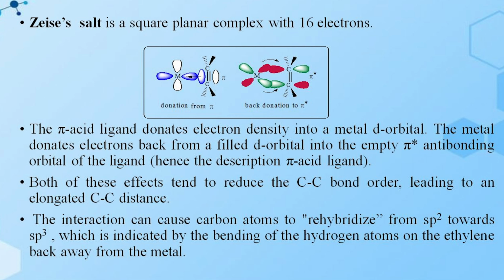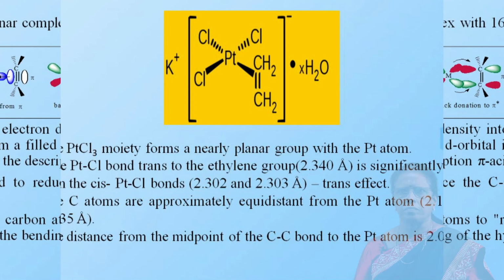Both of these effects tend to reduce the CC bond order, leading to an elongated CC distance. The interaction can cause a carbon atom to rehybridize from sp2 towards sp3, which is indicated by the bending of the hydrogen atoms on the ethylene back away from the metal.